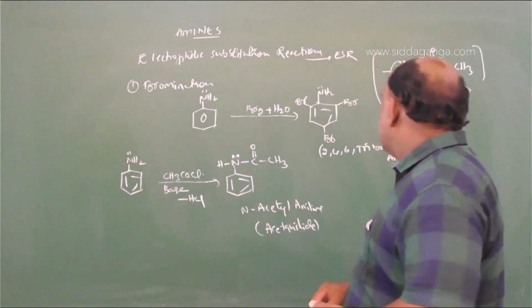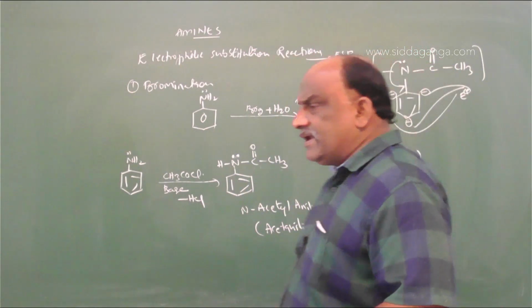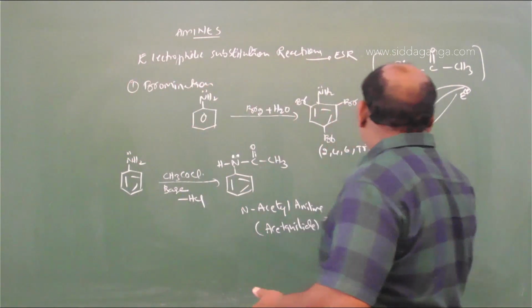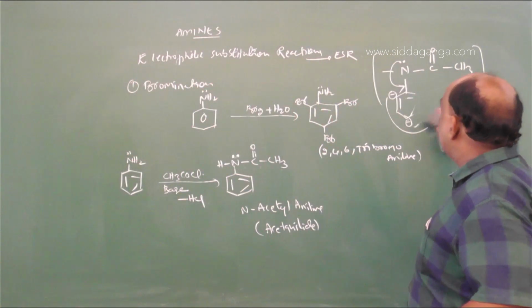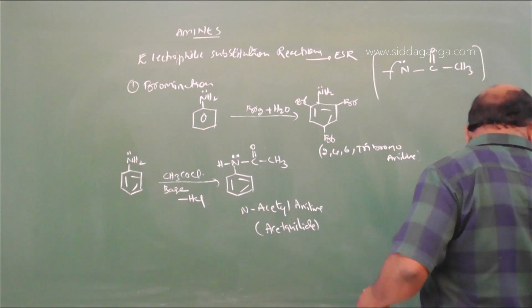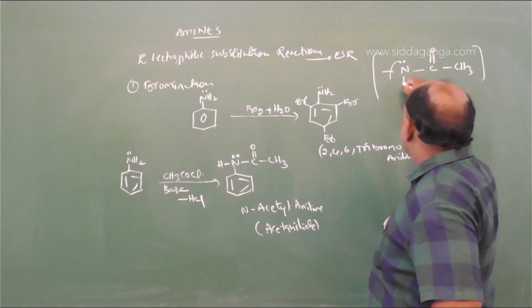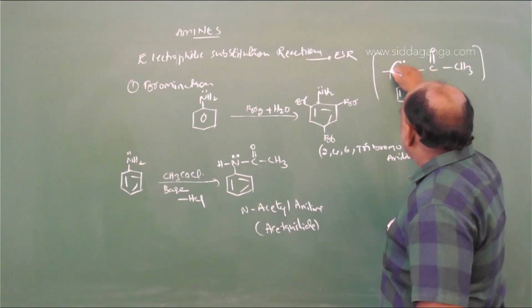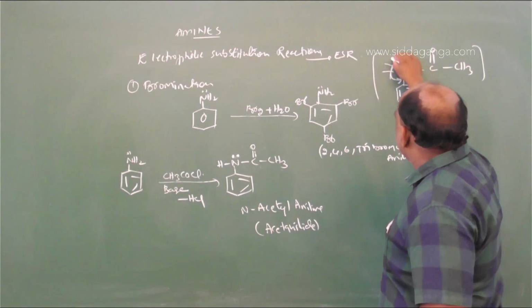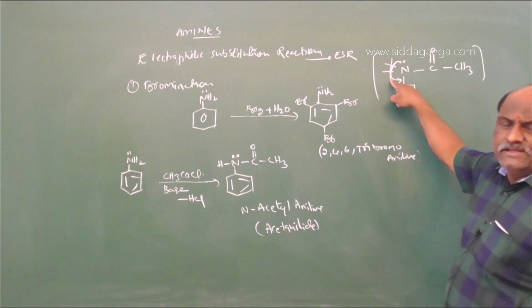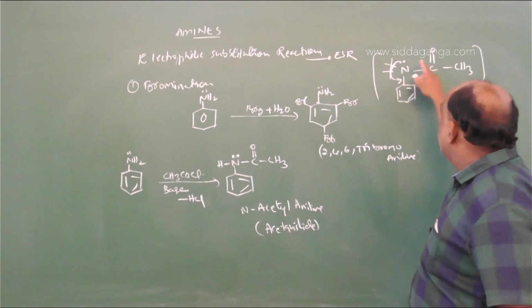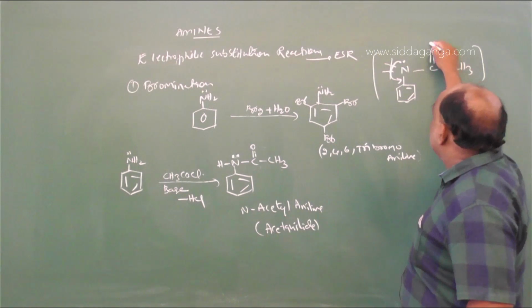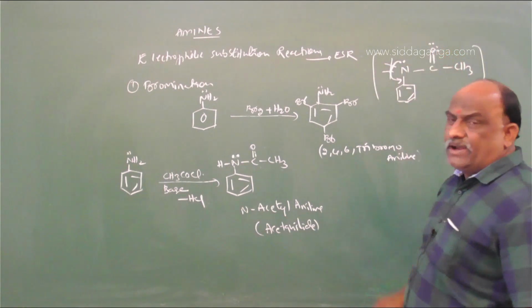But what happens here after acylation? After acylation, the lone pair is not available for benzene. That is an important point. This delocalization does not take place because here the carbon-oxygen is a double bond character.